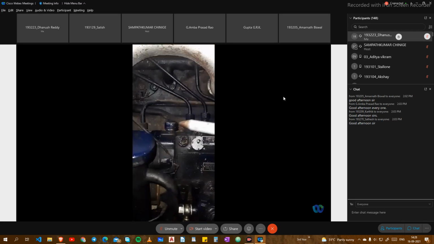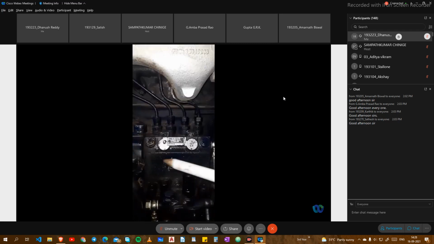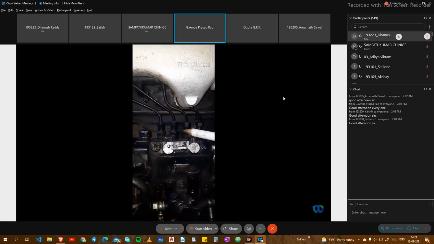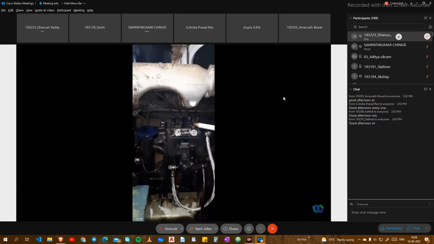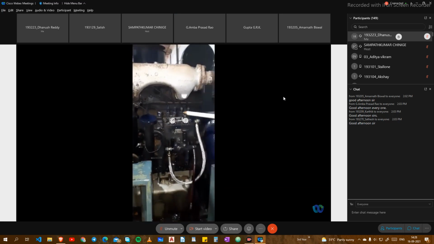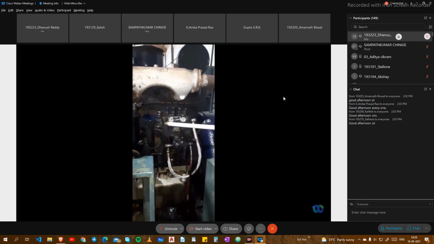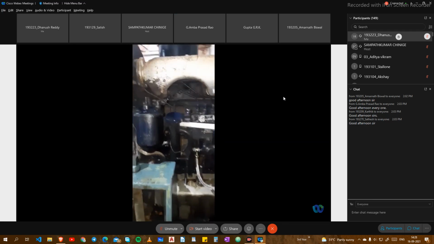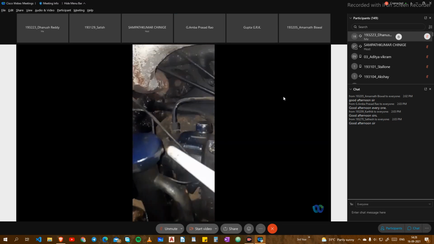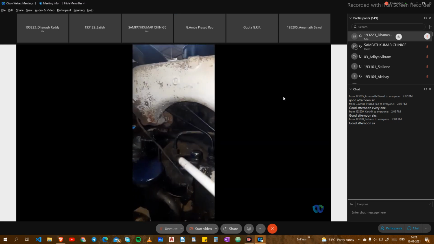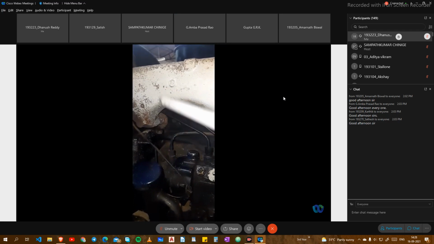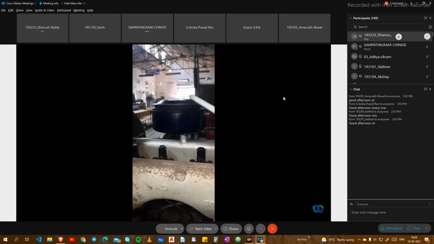This is a 4-cylinder engine, so there are 4 injection pumps, all connected in line to the common rack, and this rack is varied by the air pressure controlled at the throttle plate.